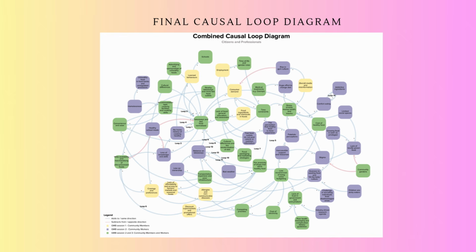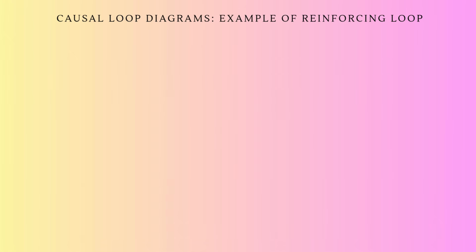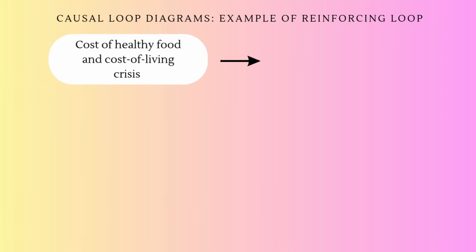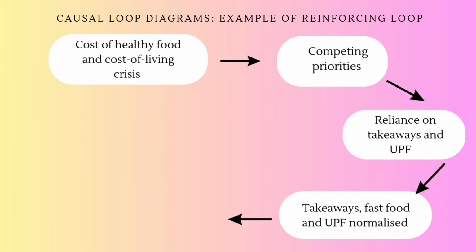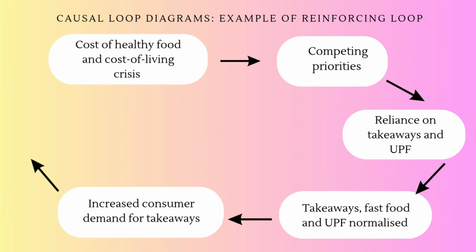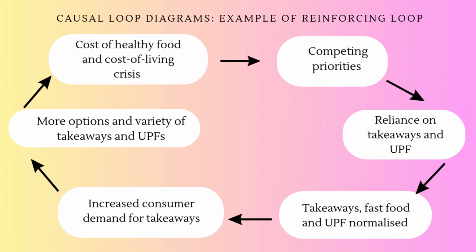The factors identified by community members and community workers were used to build a causal loop diagram. This is an example of a reinforcing loop within the diagram, where as healthy food becomes more expensive during the cost of living crisis, people face competing priorities and increasingly rely on takeaways and ultra-processed foods. This normalizes fast food consumption, increasing consumer demand, and encourages greater availability of unhealthier food options, reinforcing the cycle.